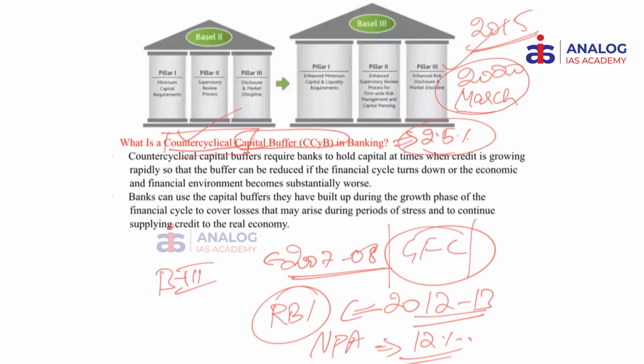However, out of this 2.5%, a certain amount of counter-cyclical capital buffer is being maintained by certain banks already. So, in that context, the Basel Committee has commented that RBI's norms regarding exposure to a particular firm are more stringent than expected. That is the news that we were talking about. This is all about Basel norms.